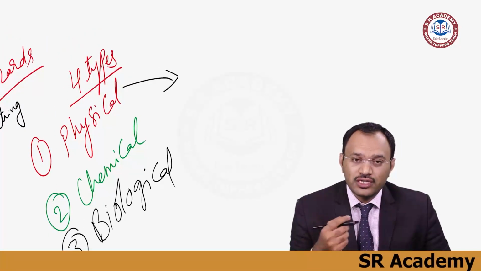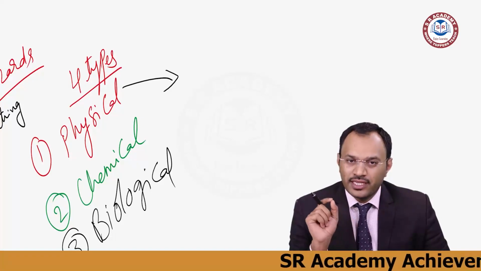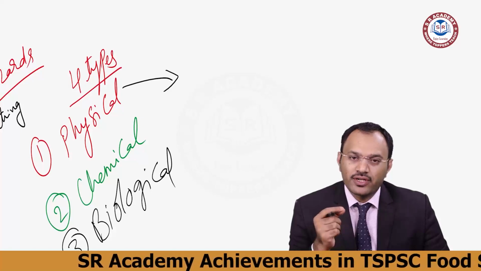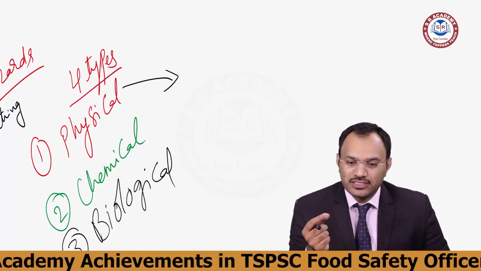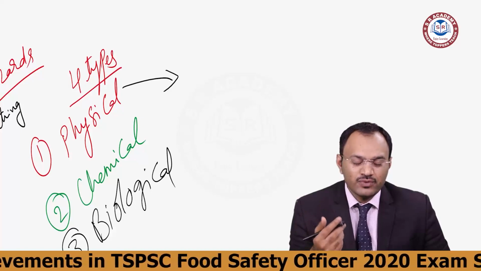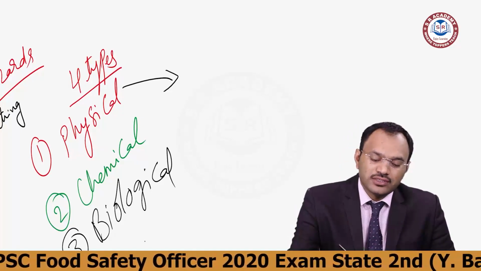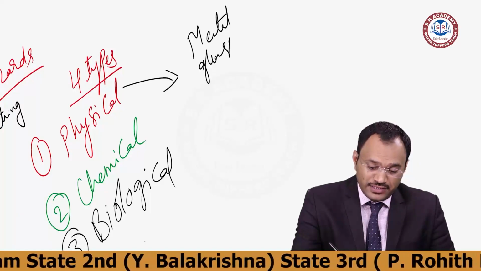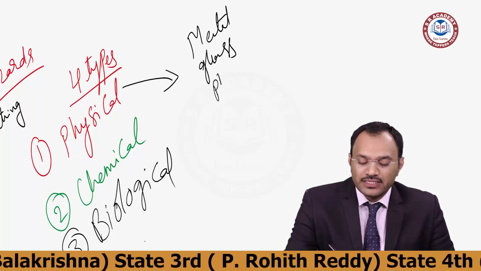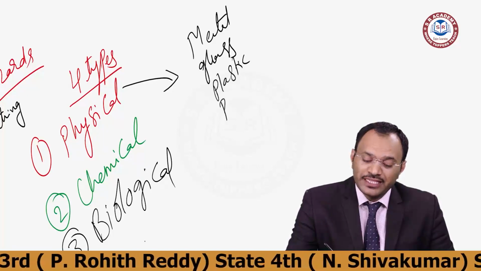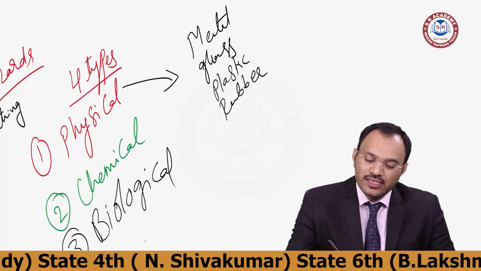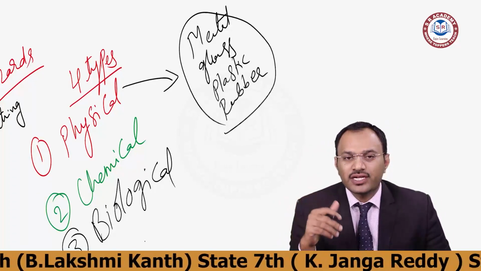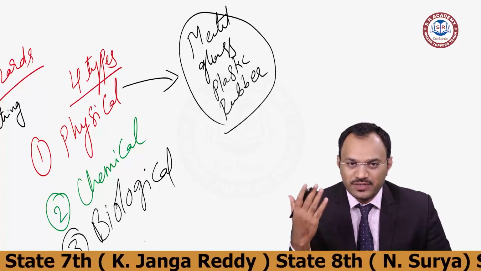Then you order a burger and find a small plastic bit, or some metal piece or cleaning tool, anything which you are able to see, that is called a hazard. You can write metal, glass, plastic, rubber, anything which is non-edible. You can write a lot of examples, even human hair. You can consider it a physical object as far as you can see it.